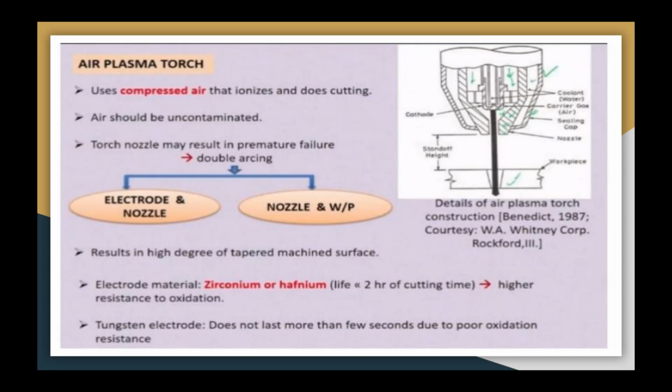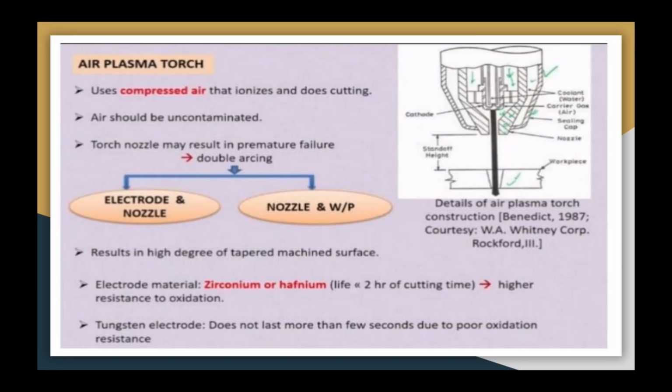The nozzle of this torch may result in premature failure because of double arcing, which I have not shown in the figure. Arcing between the electrode and nozzle, and between the nozzle and the workpiece, that is double arcing. Air plasma cutting results in a high degree of tapered machining surface.